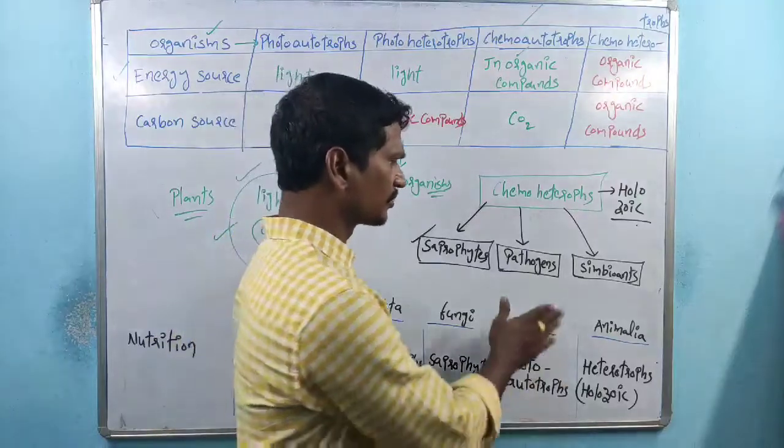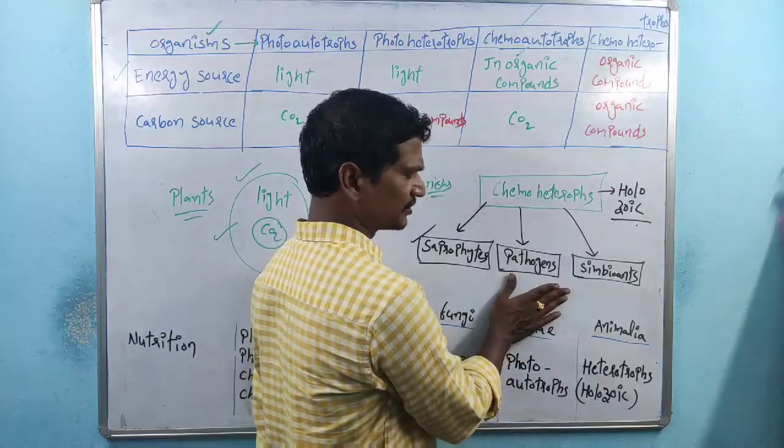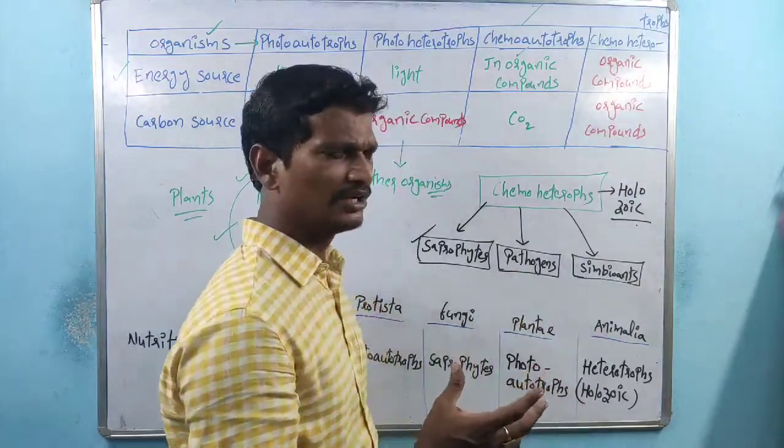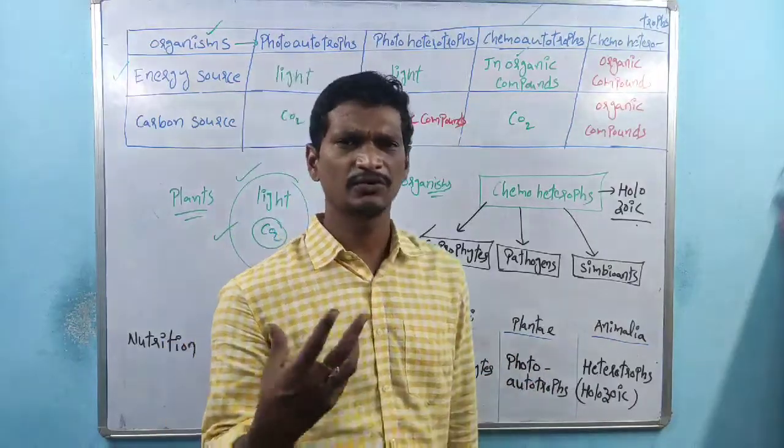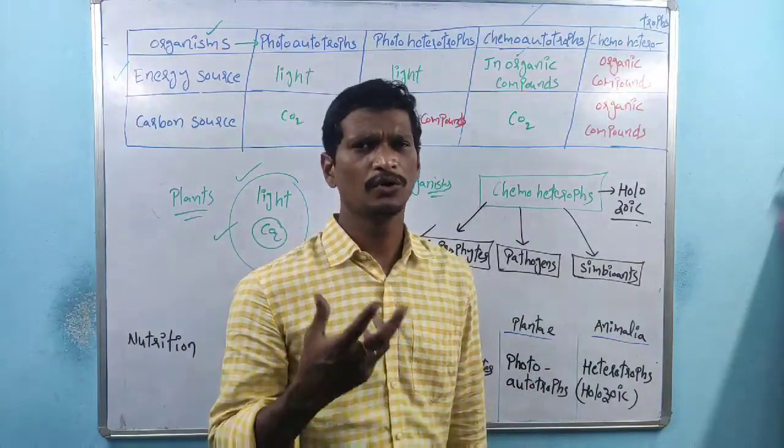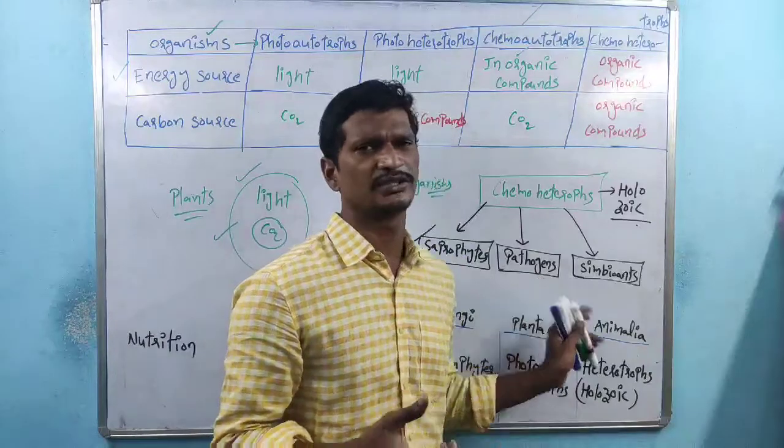Pathogens are organisms which grow in living cells and are involved in the destruction of host cells and cause diseases.